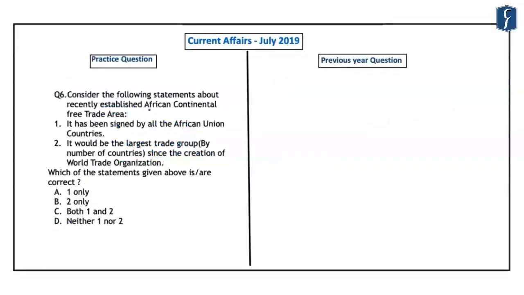Now, the sixth question is related to the African Continental Free Trade Area. And this African Continental Free Trade Area was finalized in May 2019 and its operational phase started in the month of July in 2019. And this becomes important for us from the preliminary examination point of view. However, before solving this question, let us look at how questions have been asked based on important trade agreements and also on important international relations related areas.